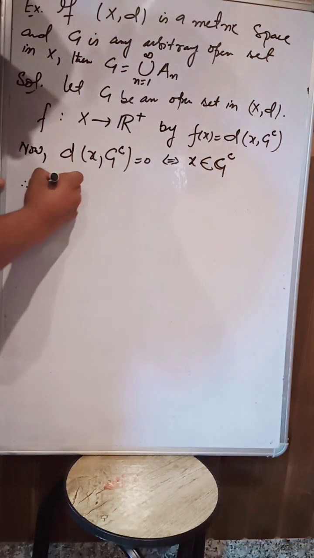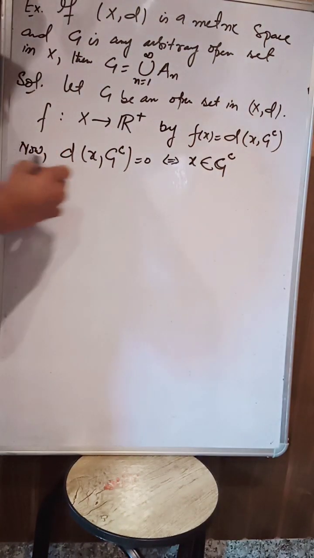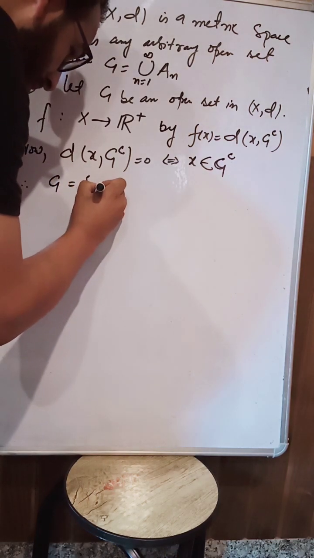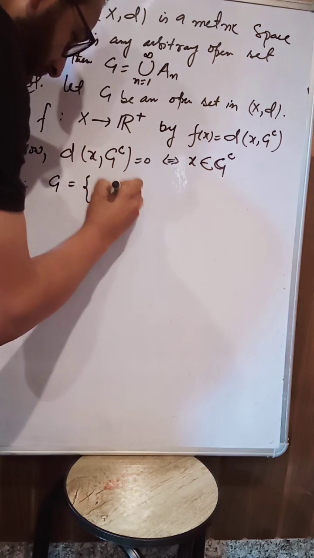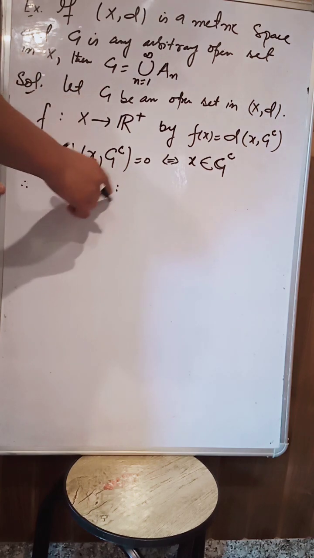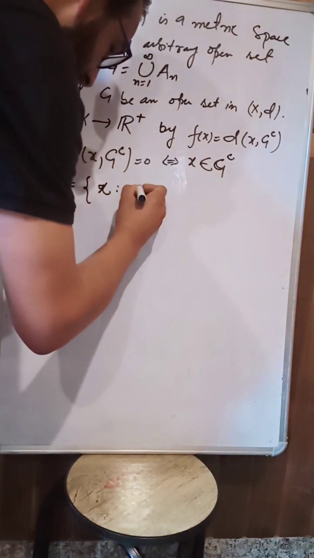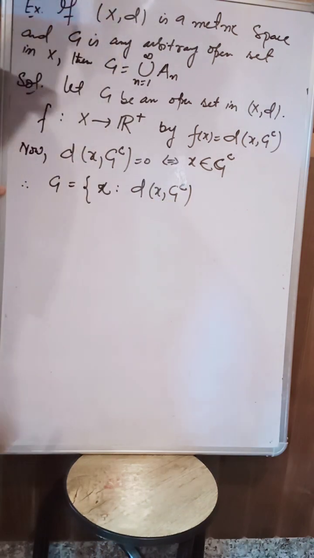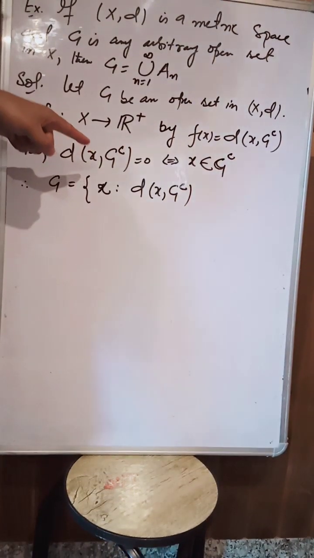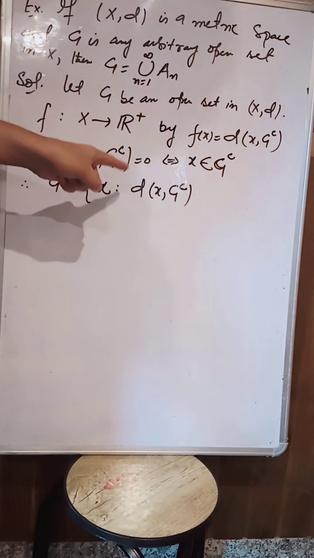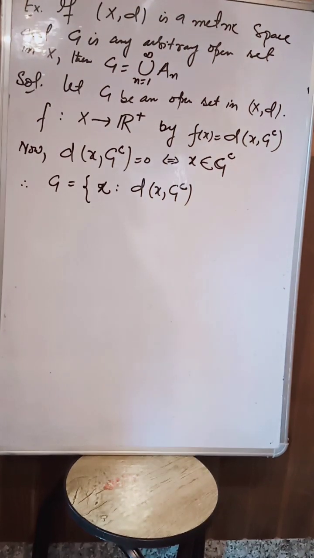That means since G is open, G is the set of all elements x such that the distance from x to G complement is positive. Because G complement is closed, the distance from x to G complement must be 0 when x belongs to the closed set G complement.